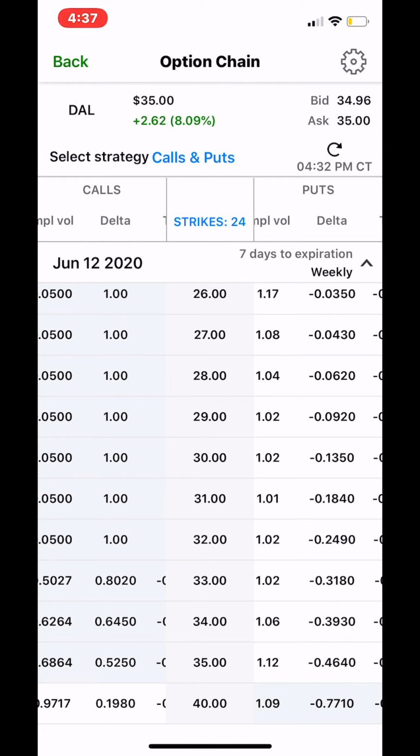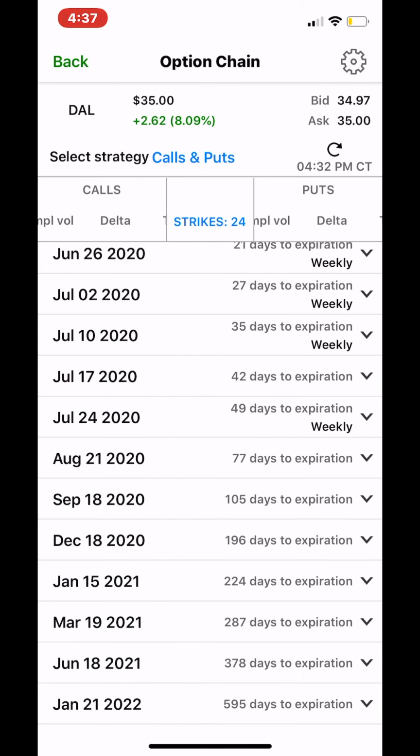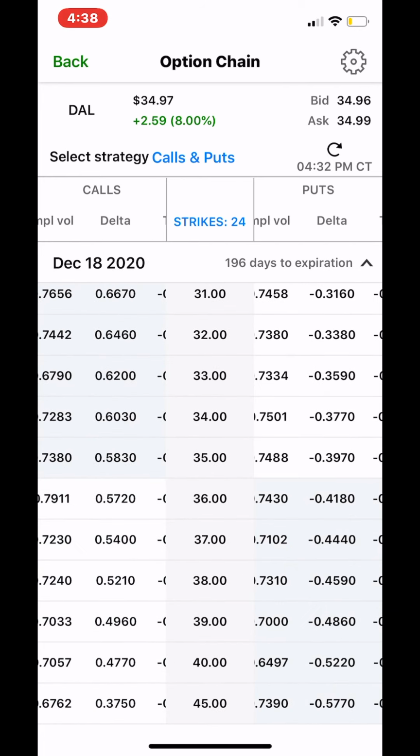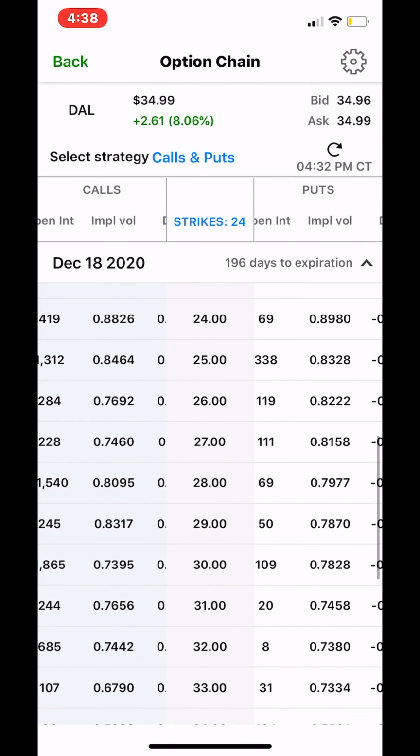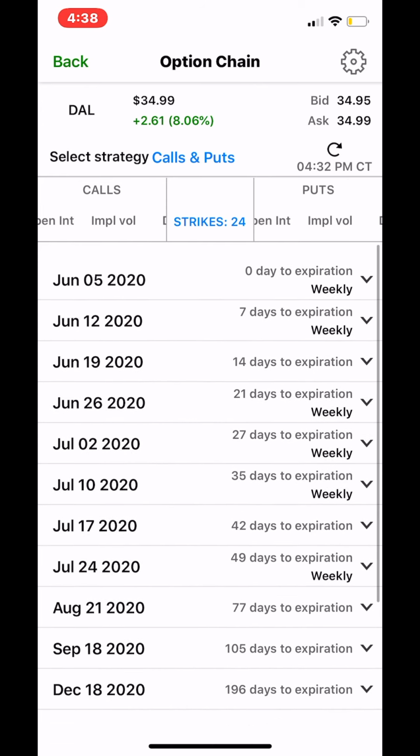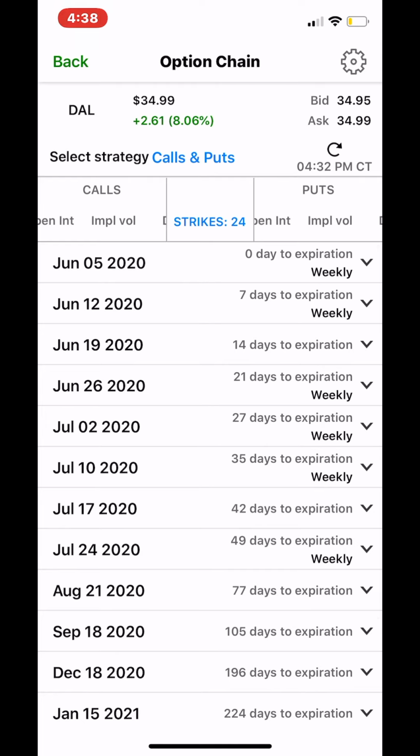And the way to get an idea of what a normal level of volatility is, is to just go out further. So right now, this is the June 12th date. If I go out to December 18th, 2020 here, and you just click that June 12th to make that go away, and you can see all the dates. So if I say December 18th, 2020, you see how the volatility is down like 70 something. So that 1.0 isn't just the normal volatility, because you can go out and see that it's lower. So if I click December 18th here, I'll make that go away. Yeah, so basically that's just volatility.